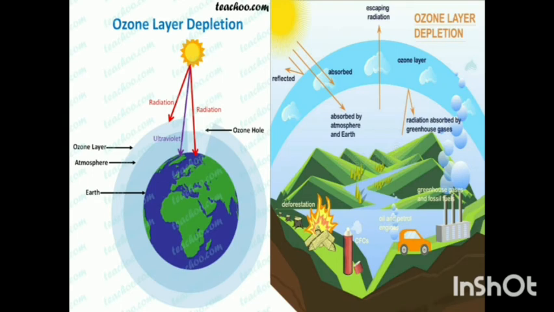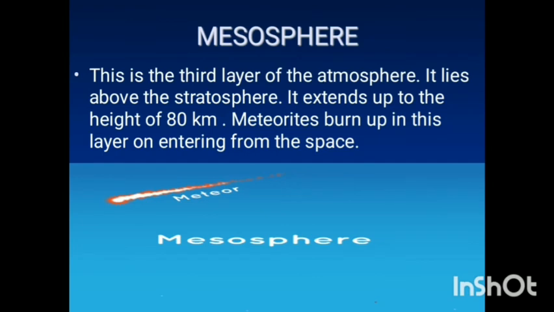The ozone layer is depleting because of the increase of carbon dioxide and various greenhouse gases. Now the mesosphere, this is the third layer of the atmosphere. It lies above the stratosphere. It extends up to a height of 80 km. Meteoroids burn up in this layer on entering from space due to friction.